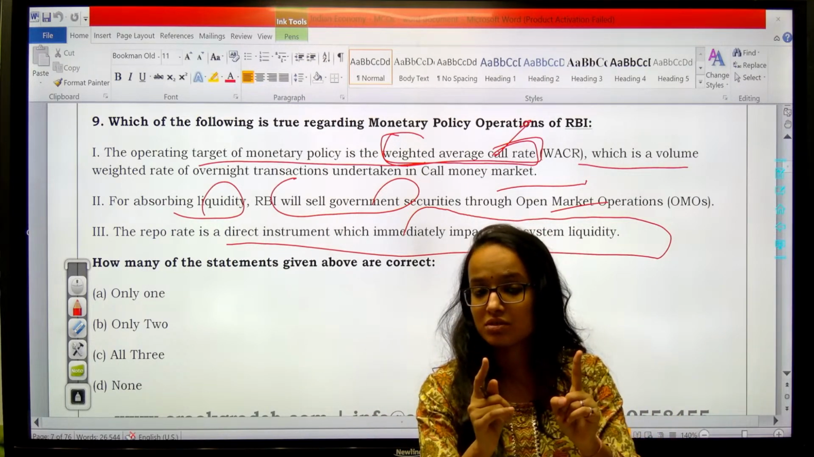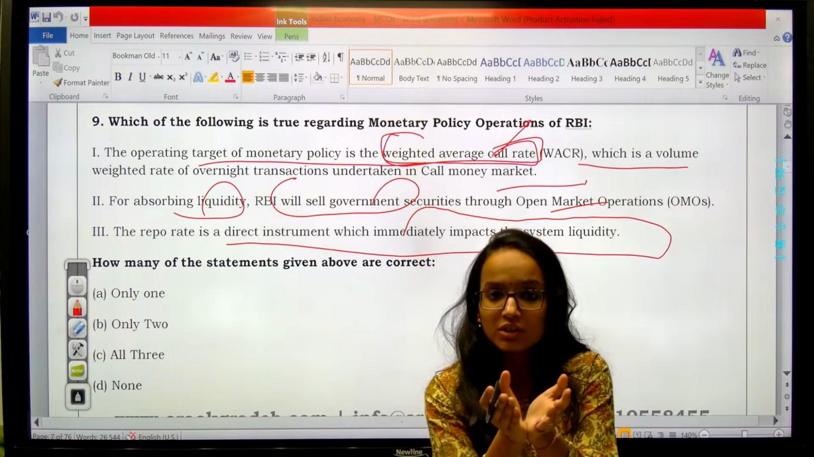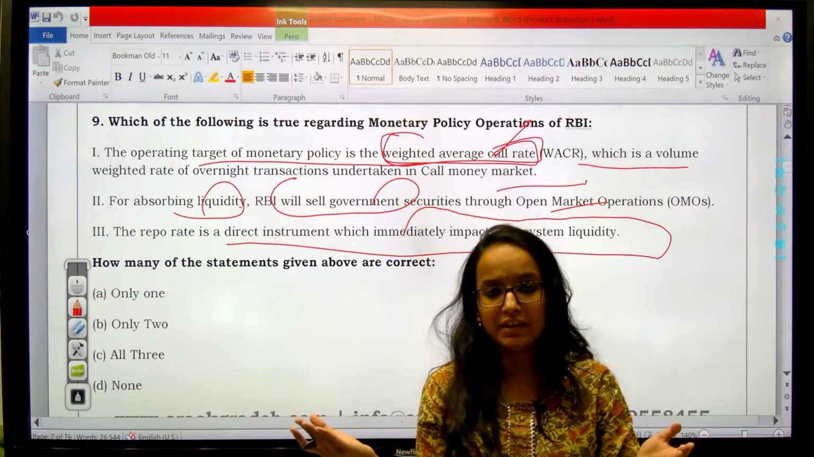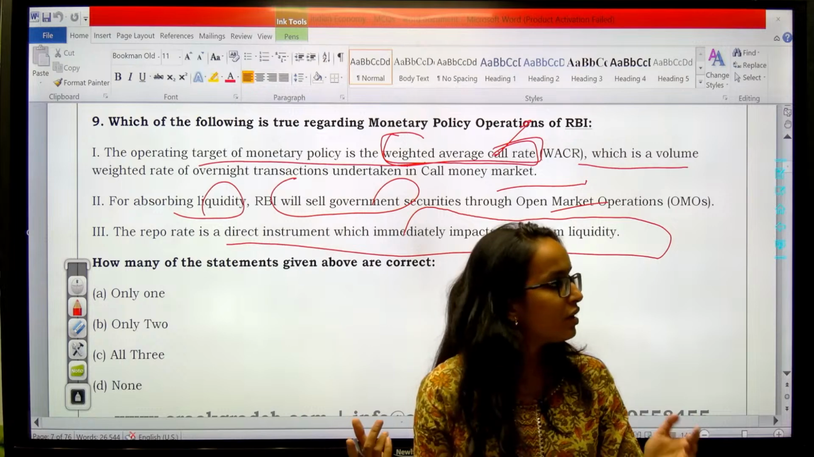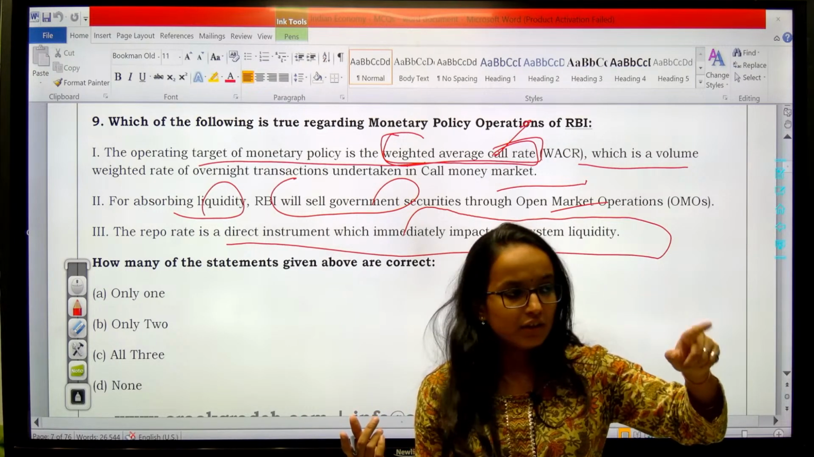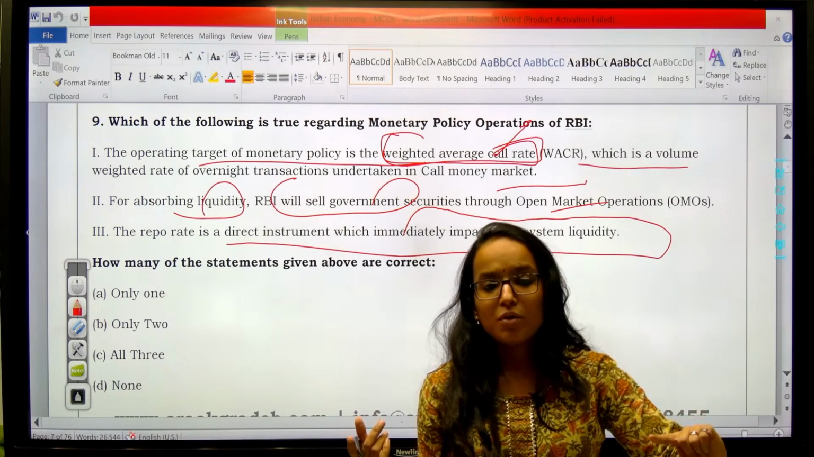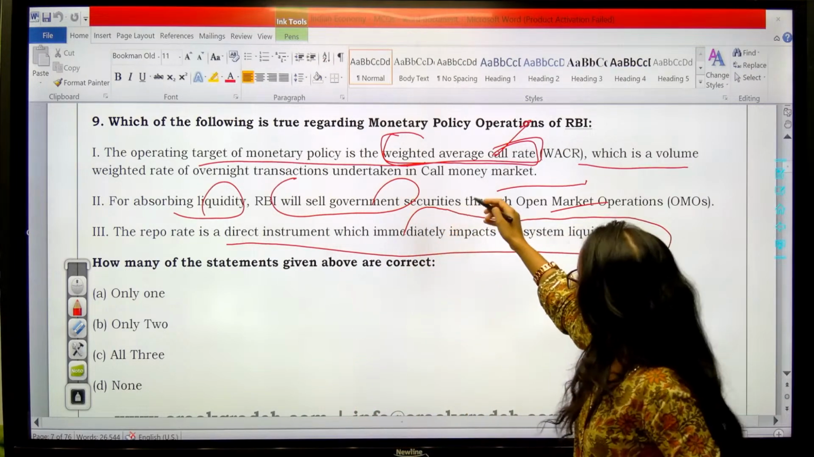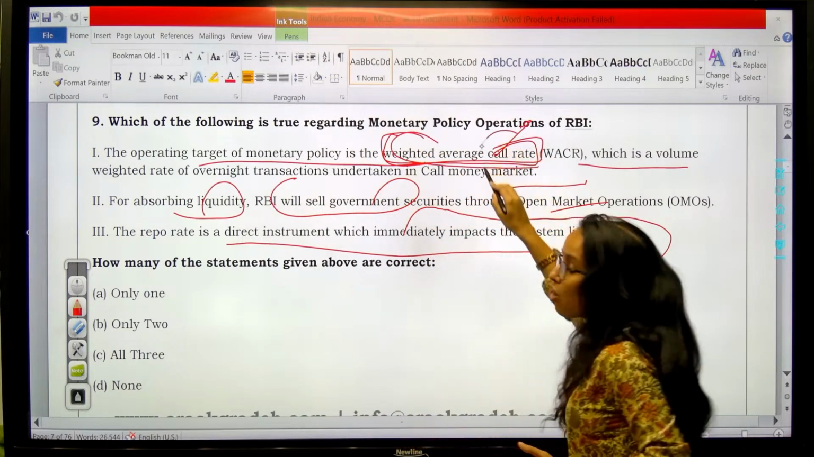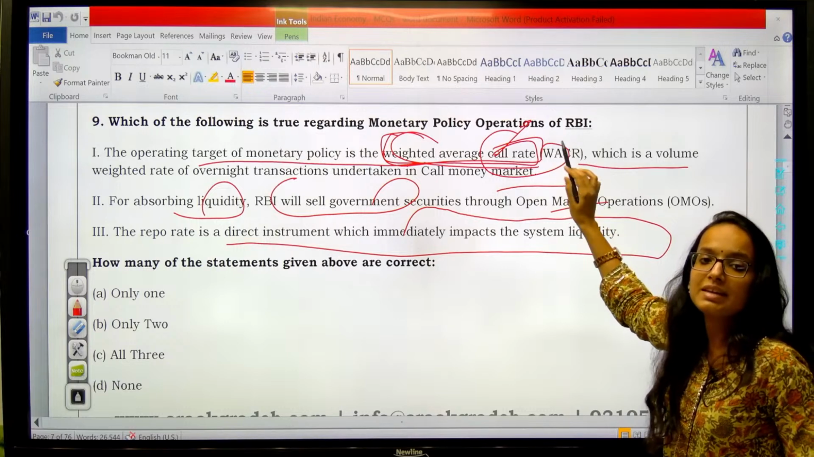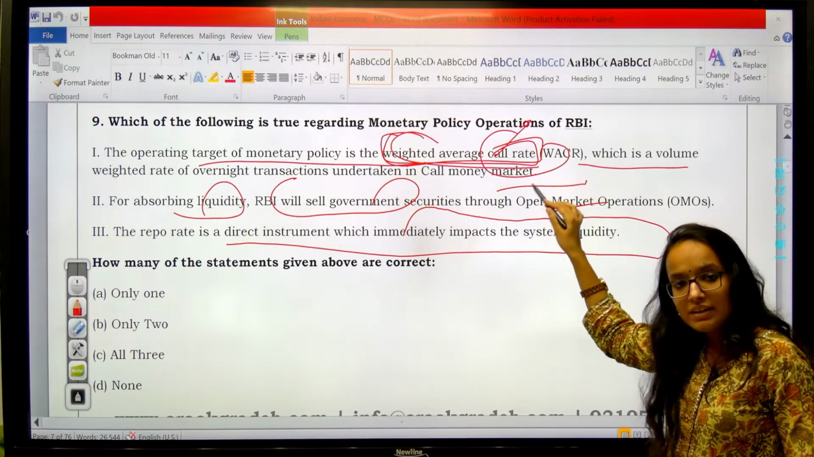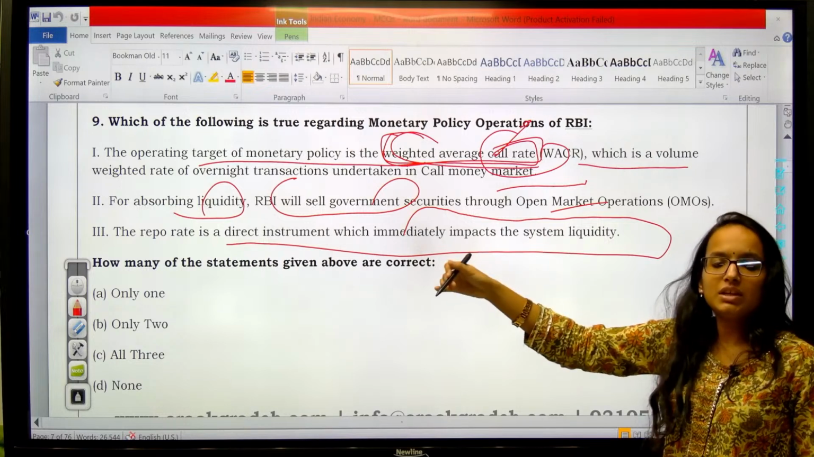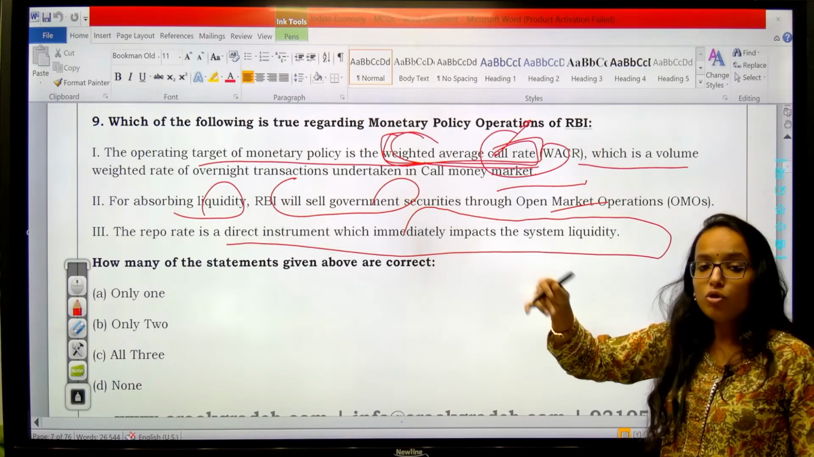Interbank transactions. Banks giving loans to each other among themselves, right? For more than 15 days, it will be term money. Call money, 1 day; notice money, 2 to 14 days; more than 15 days, term money. So this interest rate, weighted average call rate, is your call money rate. It is the interest rate at which banks are transacting with each other, they are giving loans to each other.